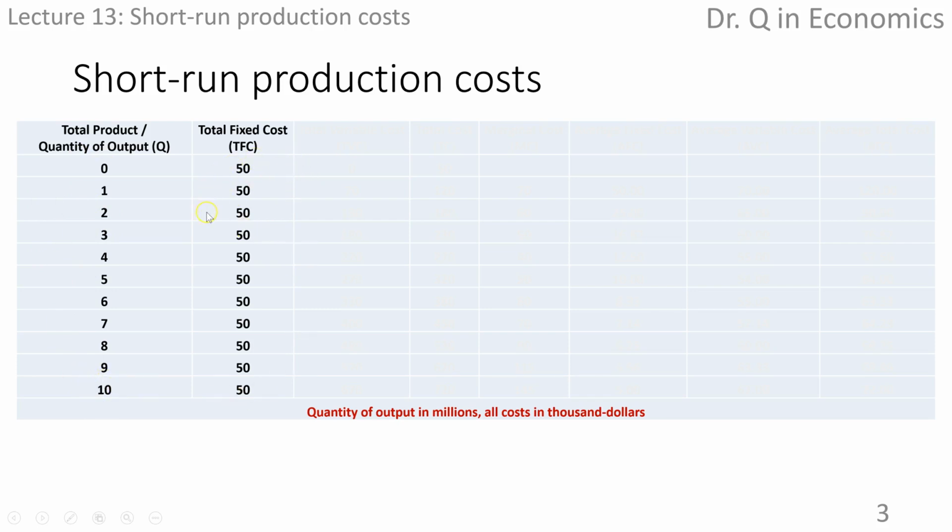The second column is the monetary value of total fixed cost. The initials TFC are the abbreviation. It's in $1,000. We can see that the total fixed cost is always $50,000, no matter if the factory produces no chocolate at all, or 1 million, or 10 million. The fixed here means it's a constant number and does not change with respect to the change of output.